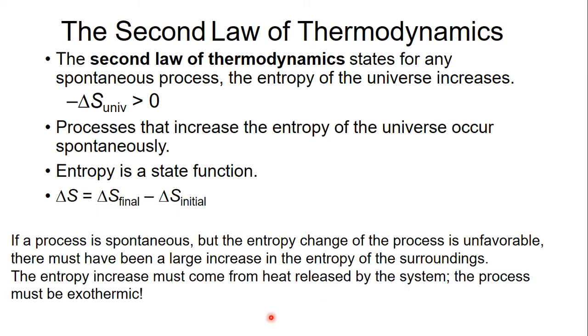And for that to happen, your system will release heat into the surroundings. When it does that, it makes the surroundings more disordered. So exothermic, that's the way to think about it. If a process is exothermic, it releases heat to the surroundings to increase the chaos of the surroundings, so the surroundings become more disordered. If a process is endothermic, it is taking heat within itself, and it's going to become more disordered, and that is how the disorder of the universe increases.